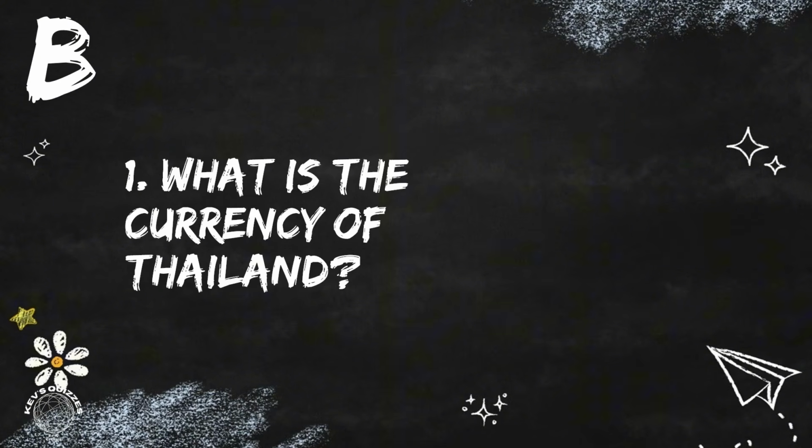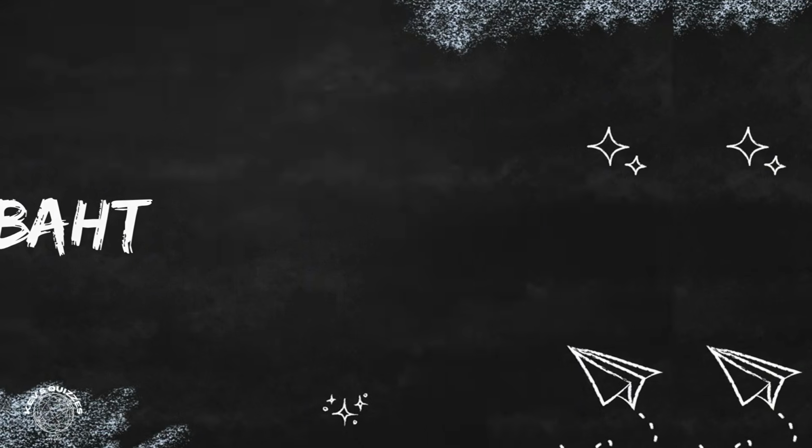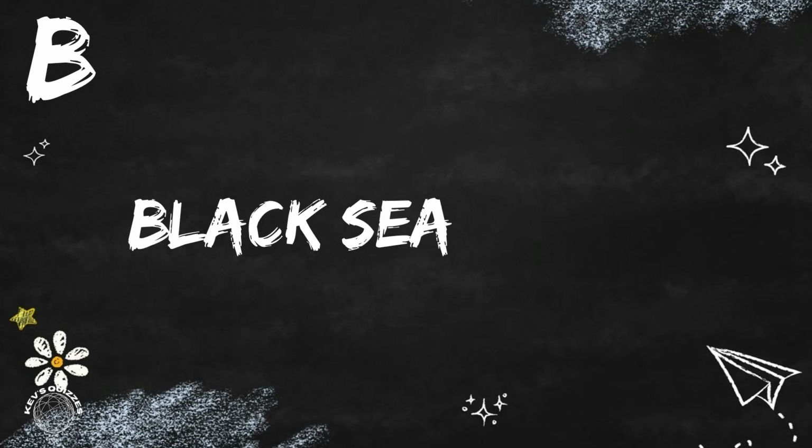Question 1. What is the currency of Thailand? It's the baht. And question 2. Into which body of water does the river Danube flow? It flows into the Black Sea.